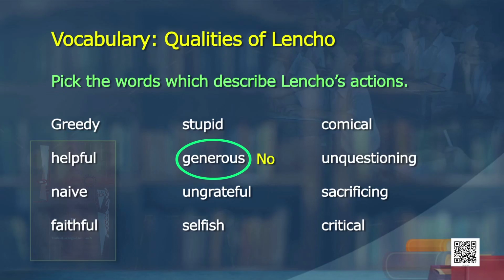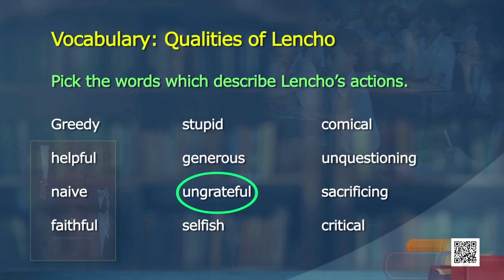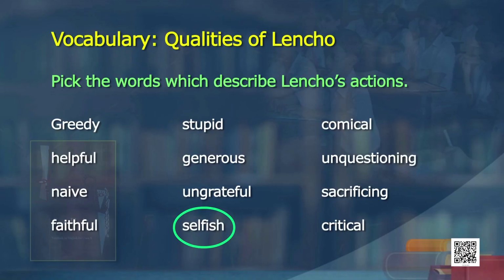Because he not only wanted the help for himself, but he wanted the help for his family as well. Okay, what is generosity? What is generous? Generous is a person who gives, believes in giving. Yes, but does he give? No, he was not giving. So, he was not generous. Okay. Let us put it that way. Was he ungrateful? No, he was not ungrateful. So, it is not his quality. Was he selfish? No, he was not selfish. Don't you consider him to some extent selfish?